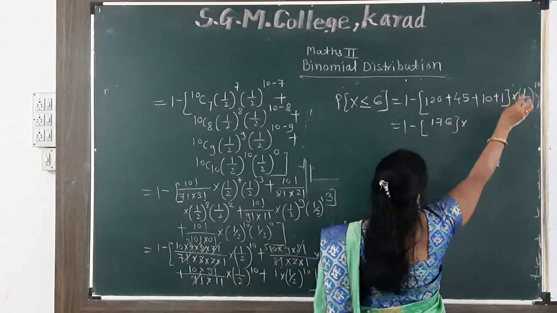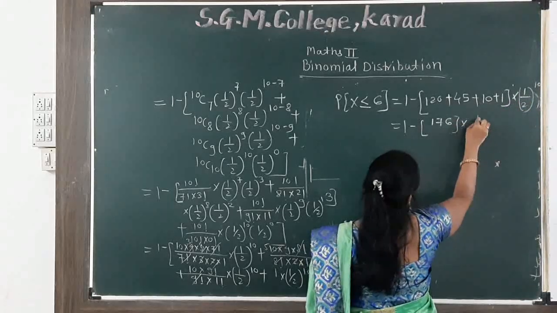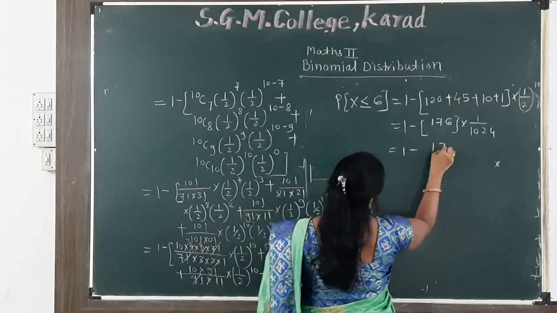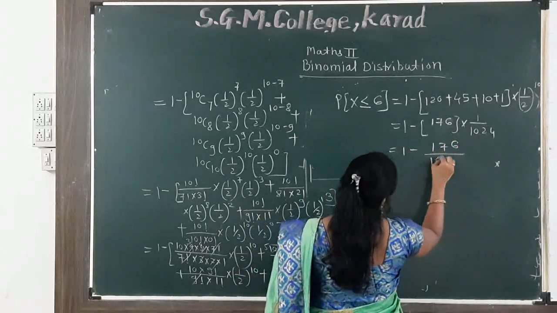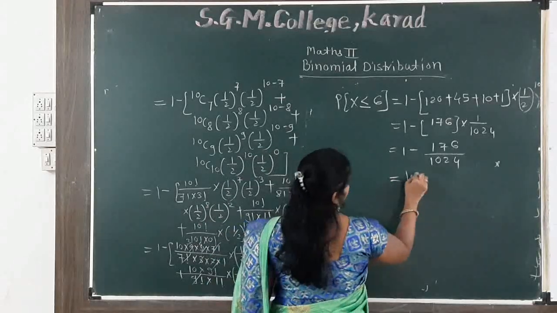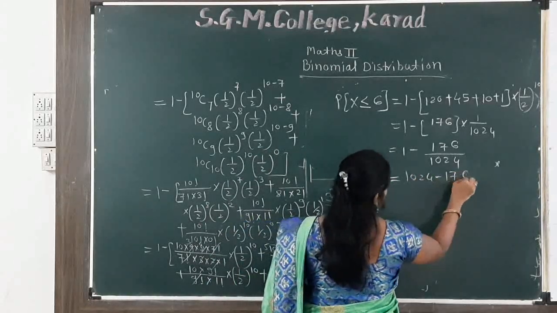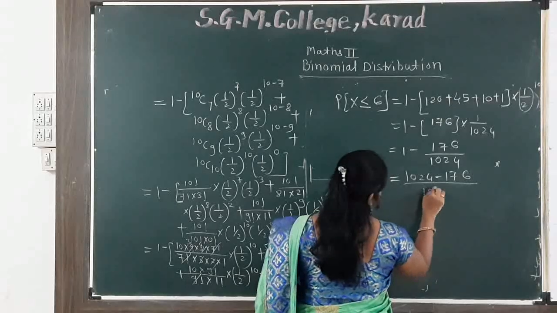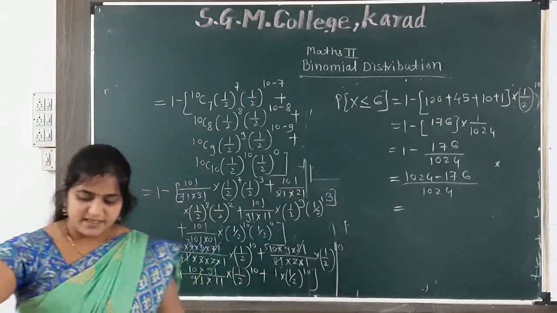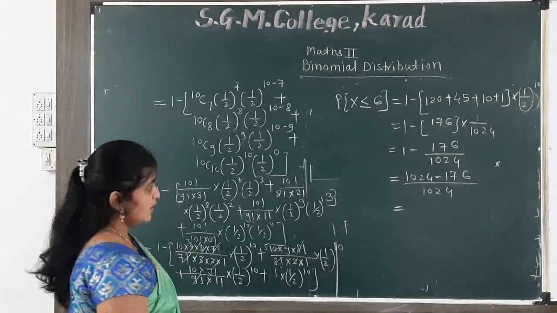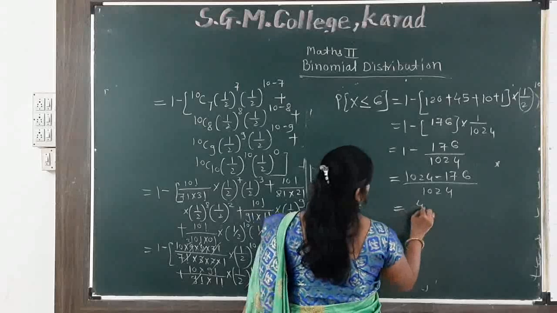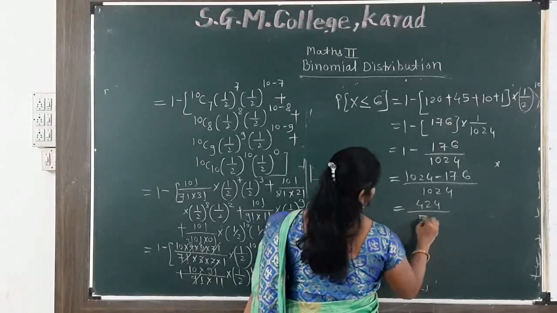multiply 1 upon 2 raised to 10. We get 1024, so 1 minus 176 divided by 1024. Again we can simplify here: 1024 minus 176 divided by 1024. Now simplify here again, so we get here the final answer, 424 divided by 512.